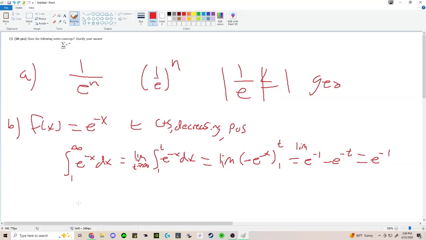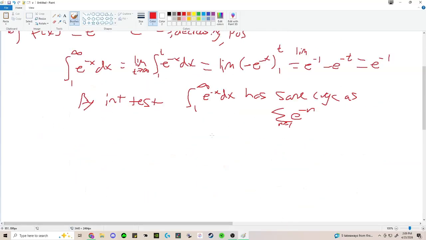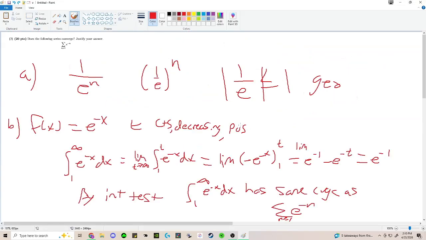Then you say, by the integral test, the integral from 1 to infinity of e to the negative x dx has the same convergence as the sum of e to the negative n from n greater than or equal to 1. So as the integral converges, the sum also converges. If the integral diverges, the sum diverges. You could do something like this for 1 over n: you integrate 1 over x, and you'd notice that it goes to infinity, and so the sum diverges.